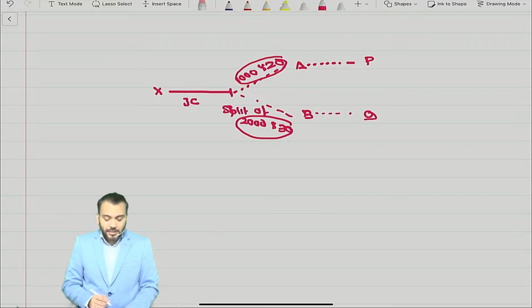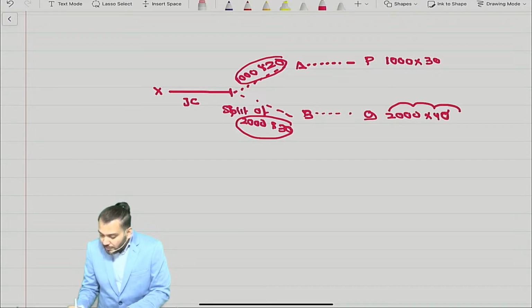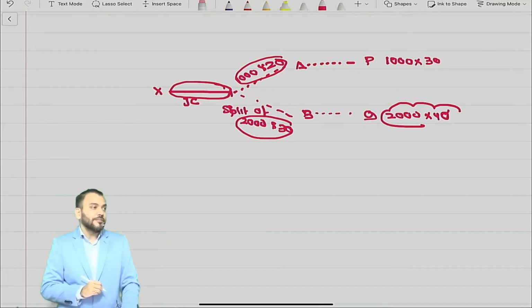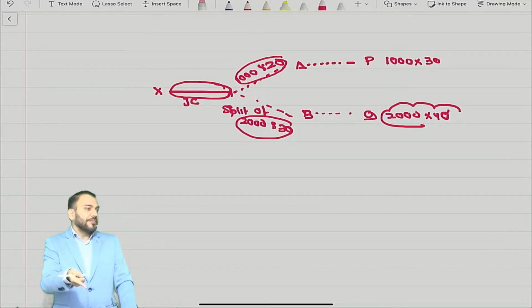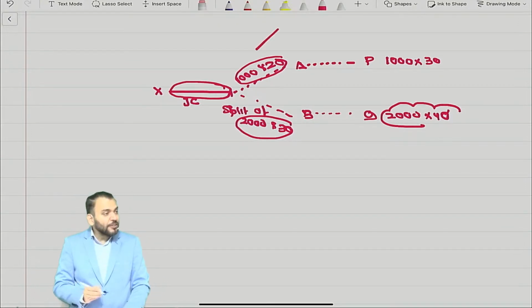Understood? Correct. Suppose the units produced are 1000 only and 2000 only, and the sales values now become, suppose, 30 and 40. In this ratio, this joint cost will be allocated. So this is the second preferred method. First preference should be given to this.